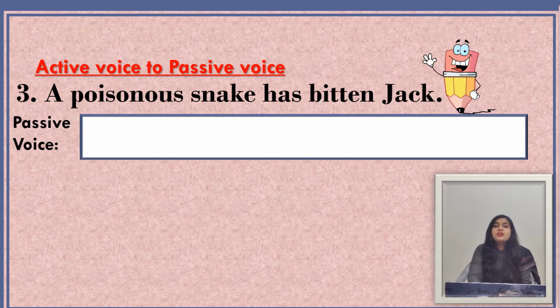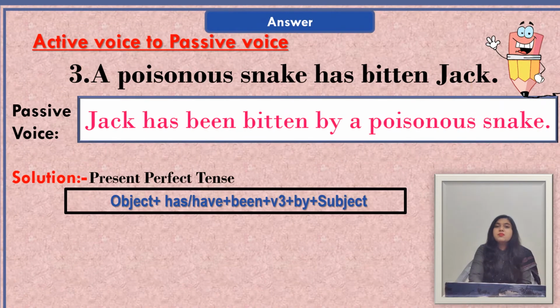So now we see the passive form of this sentence. When we change this sentence into passive voice, our sentence will be: Jack has been bitten by a poisonous snake. And here we have used this formula: object plus has or have plus been plus V3 plus by plus subject.